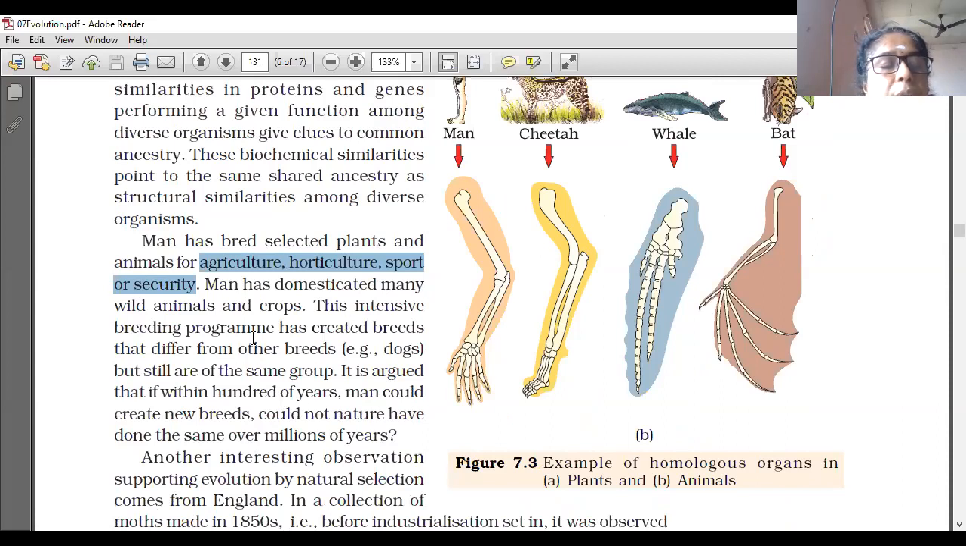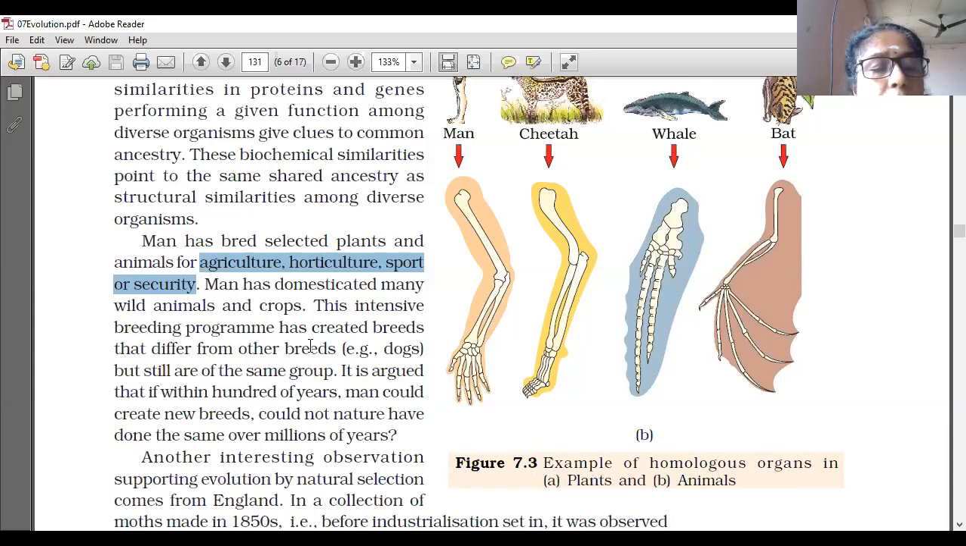This intensive breeding program has created breeds that differ from other breeds. Okay. This intensive breeding program means that for the purpose of desirable organisms, with more advantage for human beings, organisms are produced by different types of reproductive mechanisms like hybridization and so on. These are all considered as breeding programs. So this intensive breeding program has created breeds that differ from other breeds, for example dogs, but they are still of the same group.